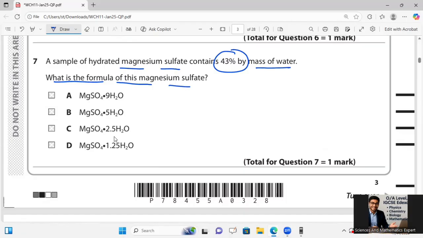So for this one, I will say that we will have to go for proper calculation over there, in which first of all MgSO4 with X water and Mr will be taken 120.4 plus 18 for water with unknown X, then percentage of water with Mr 18 over 120 plus 18 multiply 100% to get 43% over there.